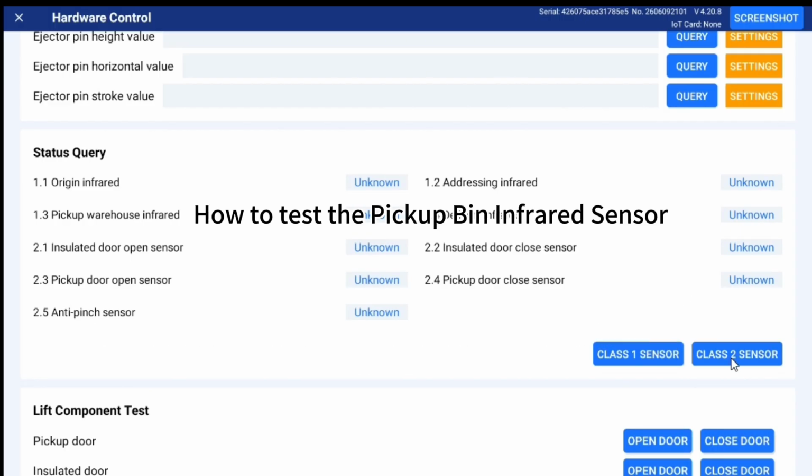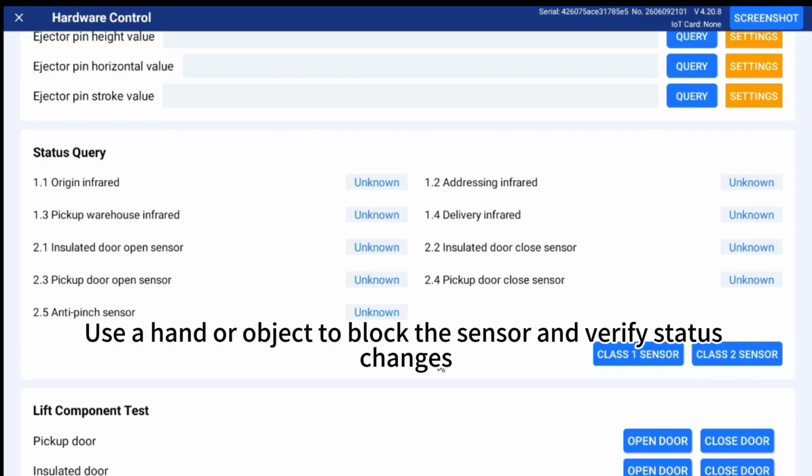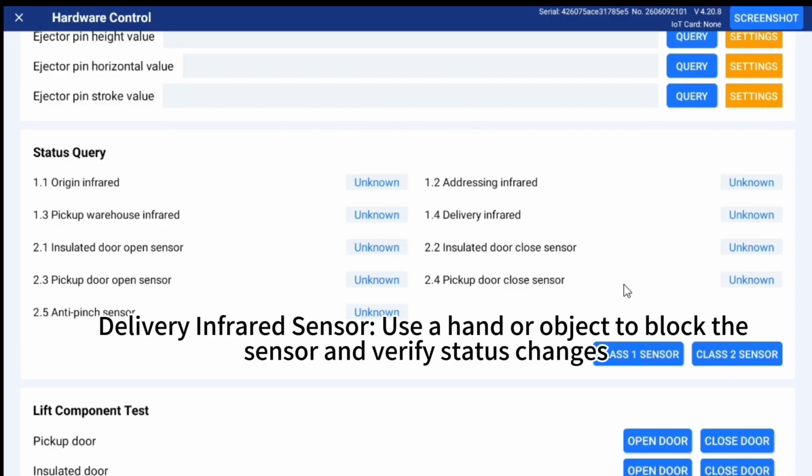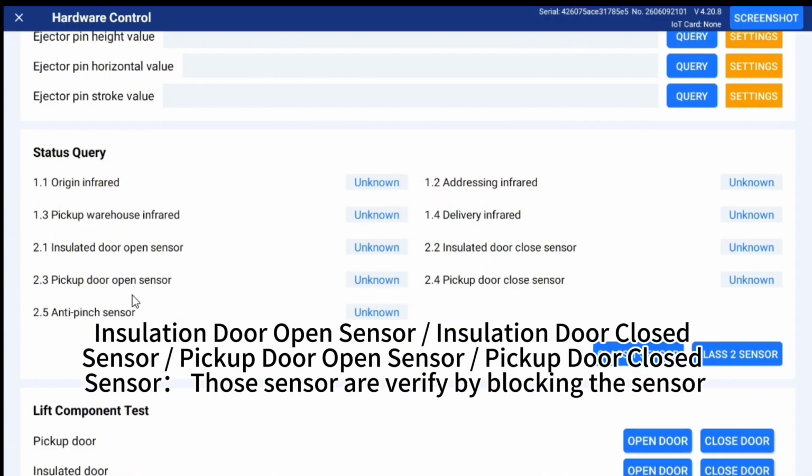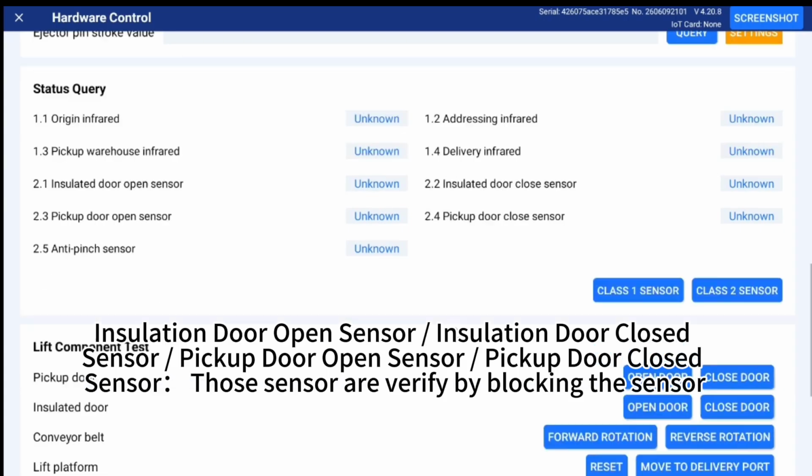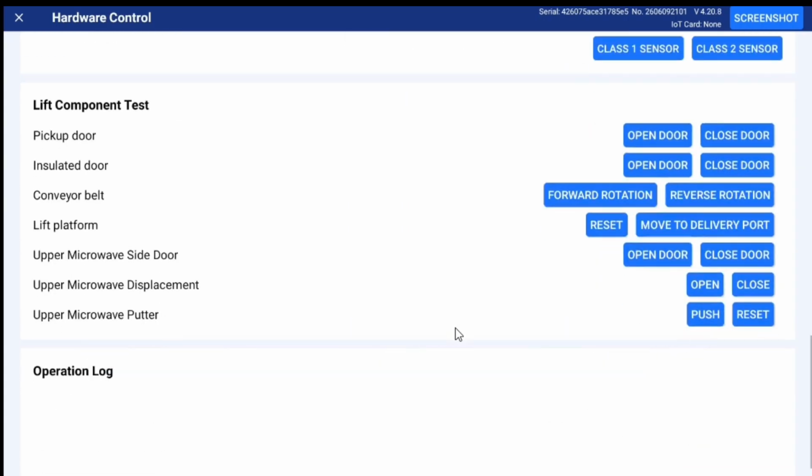How to test the pickup bin infrared sensor. Use a hand or object to block the sensor and verify status changes. Delivery infrared sensor. Use a hand or object to block the sensor and verify status changes. Insulation door open sensor. Insulation door closed sensor. Pickup door open sensor. Pickup door closed sensor. Those sensors are verified by blocking the sensor.